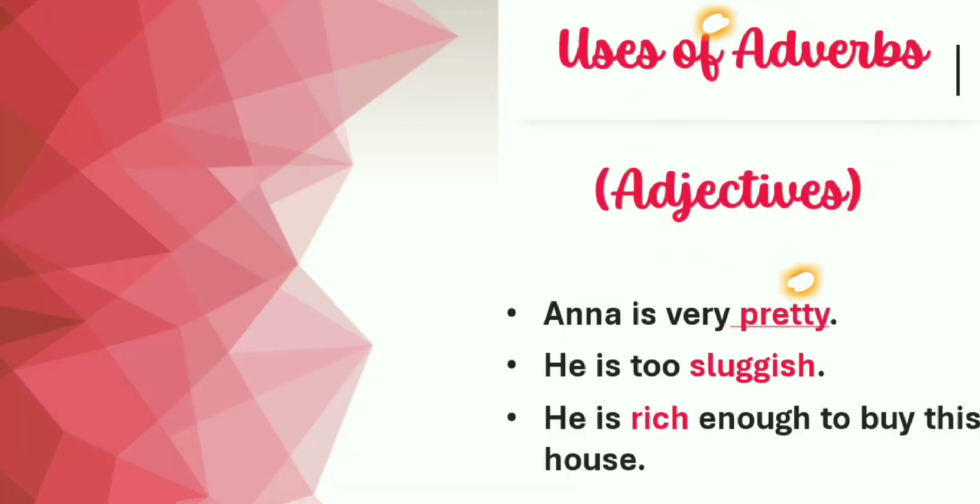Yes, adverbs modify adjectives as well. Example sentences: Anna is very pretty, he is too sluggish, he is rich enough to buy this house. Now in these sentences, pretty, sluggish, and rich are adjectives, and very, too, and enough are adverbs modifying them simultaneously.